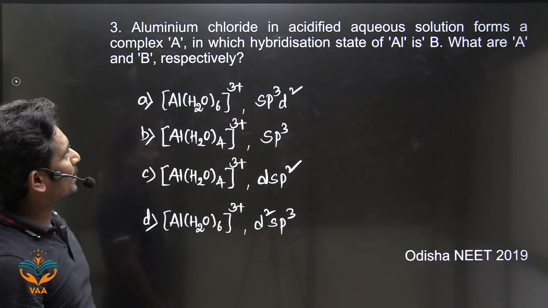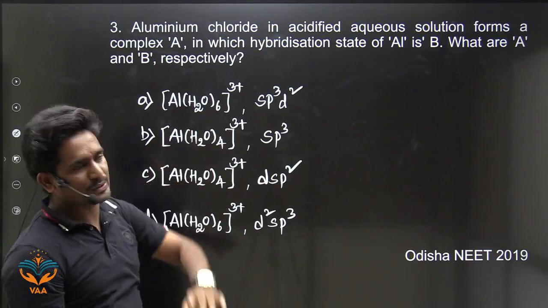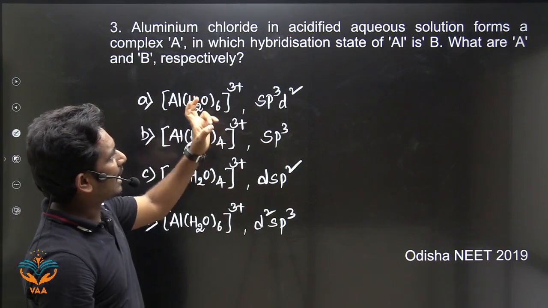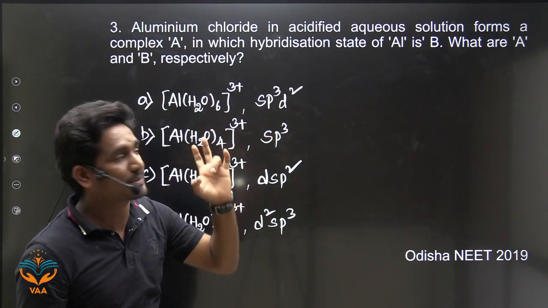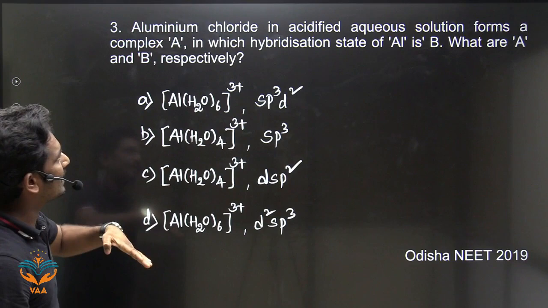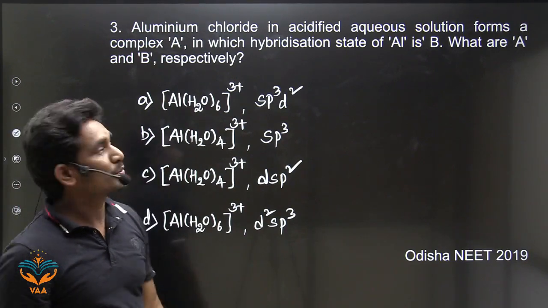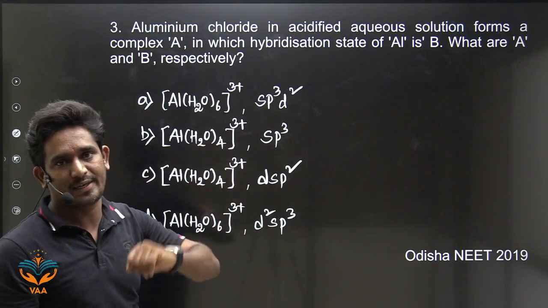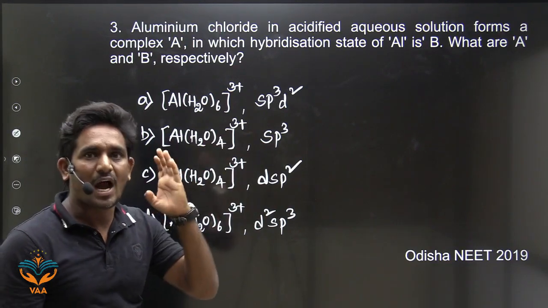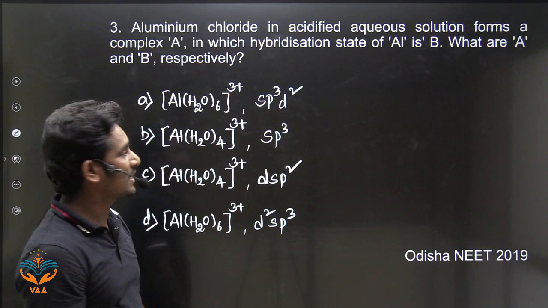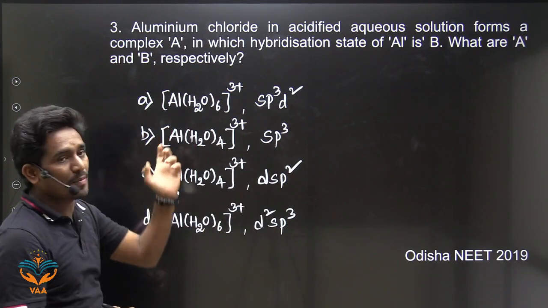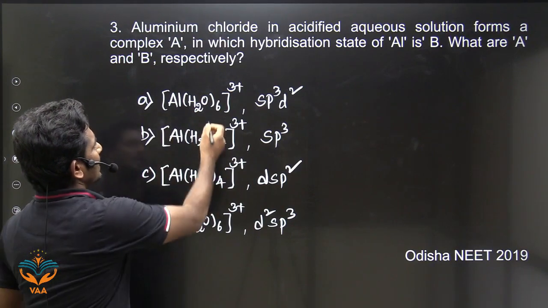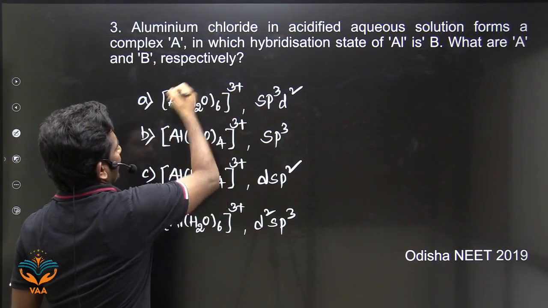Next one: aluminum chloride in acidified aqueous solution forms a complex A in which the hybridization state of aluminum is B. What are A and B respectively? Here aluminum chloride is dissolved in acidified water. So what do we get here? We will get an octahedral complex. Aluminum can form an octahedral complex: Al with H2O taken 6 times.